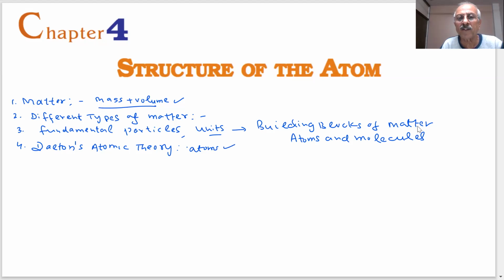Atoms of different elements have different masses, and therefore they have different properties. That is one of the reasons why you have different types of matter. Different types of matter will be made from different atoms. So when there are different atoms, you will have different types of substances. Solids are there, liquids are there, gases are there. Even in solids, you see some are hard, some are soft. Liquids also, some are more viscous, some are less viscous.